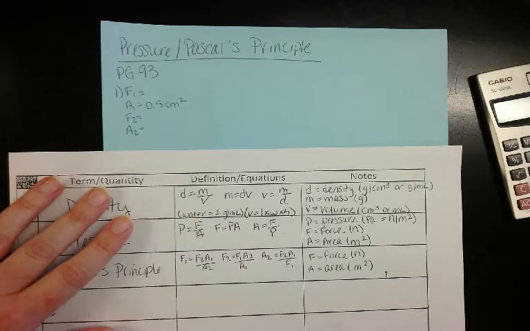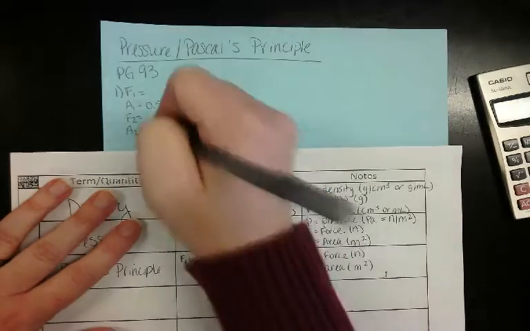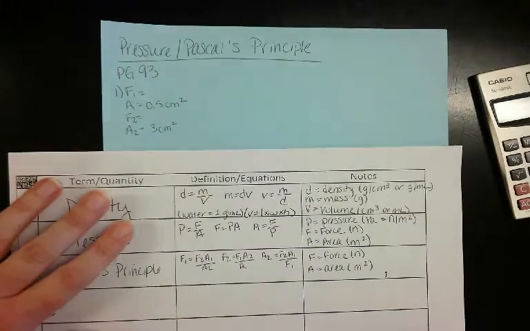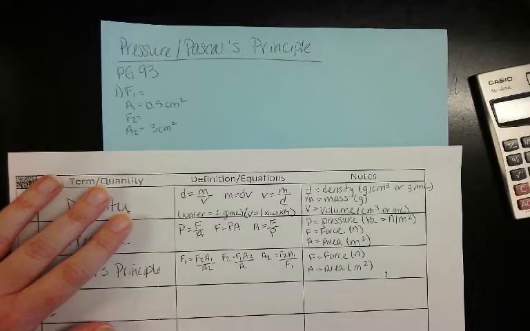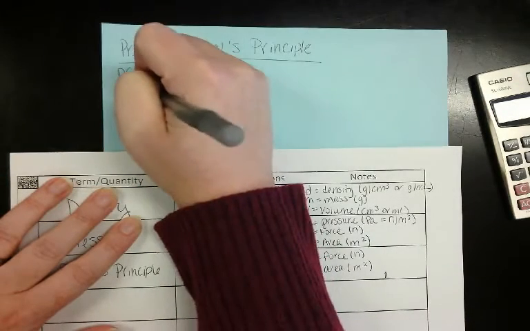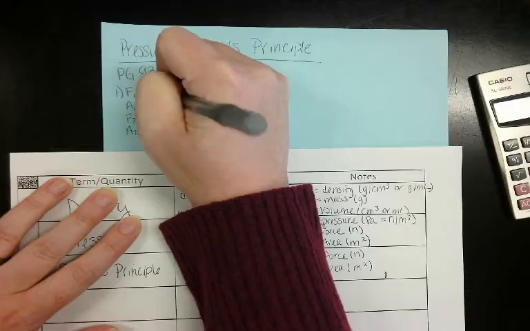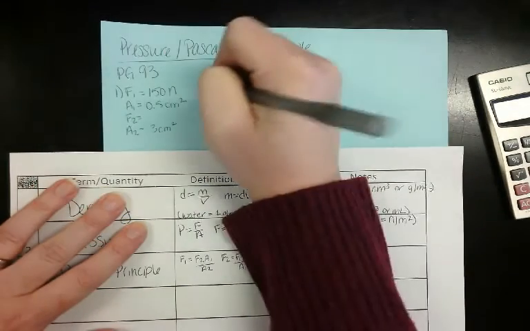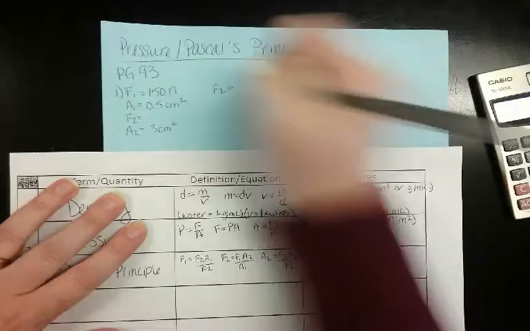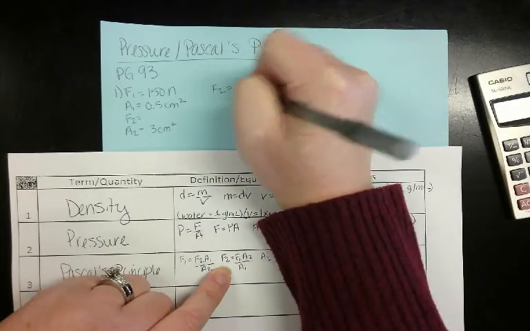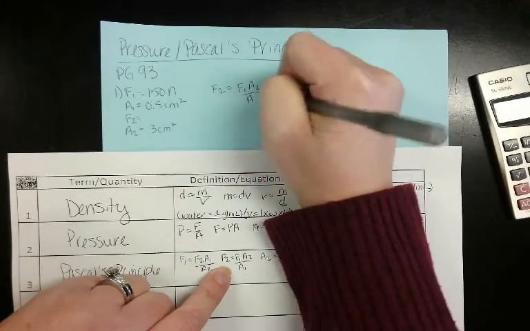Then they told us we have 3 centimeters squared, so that's our second area. And they told us the original force on our master cylinder was 150 newtons. So we're solving for our second force. So second force is F1 times A2 divided by A1.